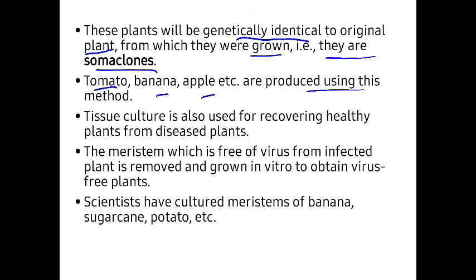So tissue culture is also used for recovering a healthy plant from a diseased plant. For example, एउटा कुनै पनि प्लान्टमा डिजिज लागेको छ भने, र त्यो प्लान्टको एउटा यस्तो सेक्सन जहाँनिर डिजिज लागेको छैन, त्यो सेक्सनबाट चाहिँ टिस्युज र सेललाई एक्सट्र्याक्ट गर्यो, अनि ल्याबोरेटरीमा त्यसलाई डेभलप गराइ इन्टु प्लान्टलेट्स, and after that plantlets will be developed into a new healthy plant. ओके, त्यो नयाँ बनिएको प्लान्ट will be disease free. Okay, and this meristem, which is free of virus from the infected plant, is removed and grown in vitro to obtain a virus-free plant.